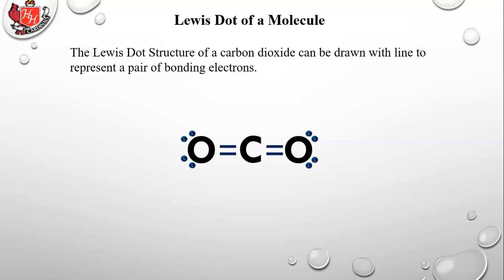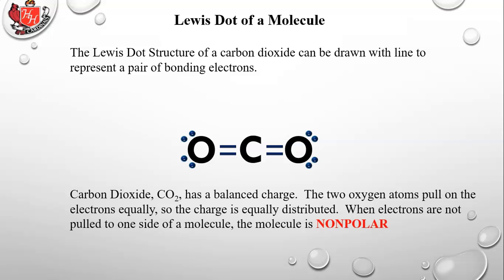The Lewis dot structure of carbon dioxide can be drawn with the line notation to represent a pair of bonding electrons. Carbon dioxide, CO2, has a balanced charge. The 2 oxygen atoms pull on the electrons equally, so the charge is equally distributed.